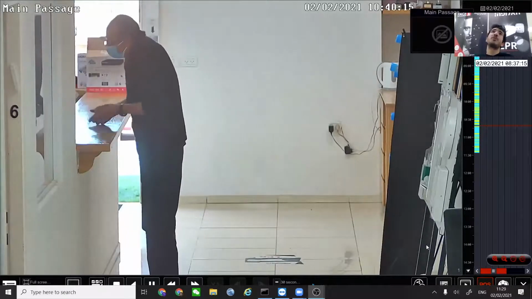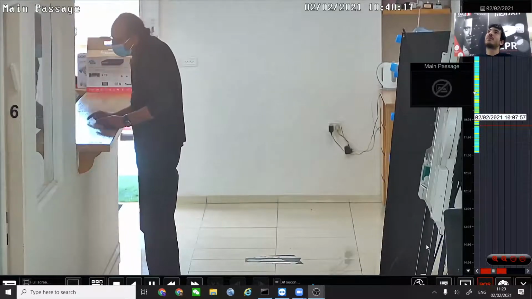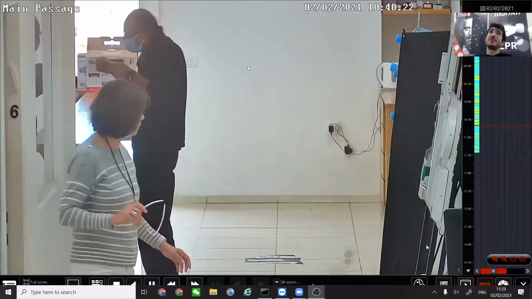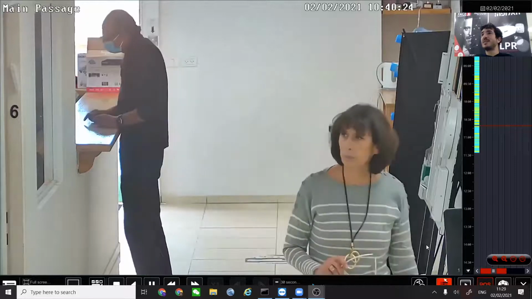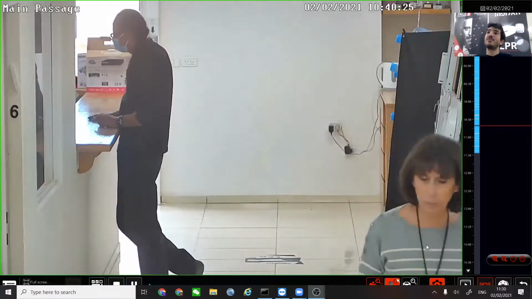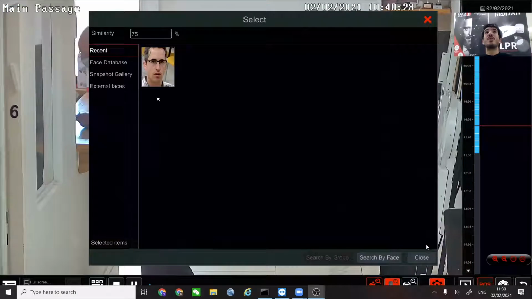So I'm going to try a little something. We can see here a recording. We are in playback mode of one of the cameras. Okay, this camera has the ability to recognize faces. And now we're going to go into the smart playback, which is actually indexing all of the different recordings that we have on the NVR into small periods that contain the analytic that we want to use. So in a second, we're going to get the menu of searching a face.